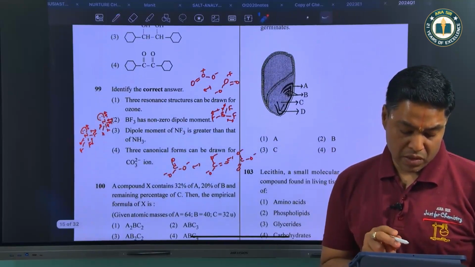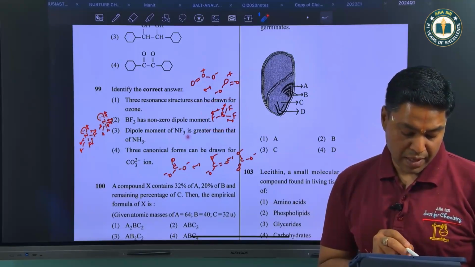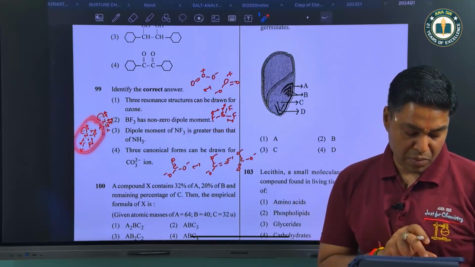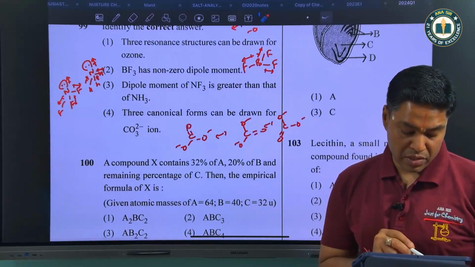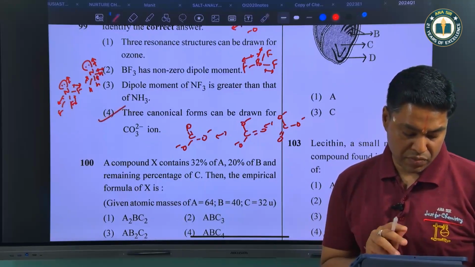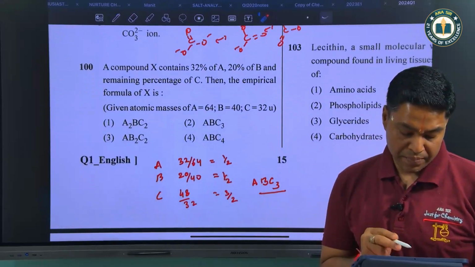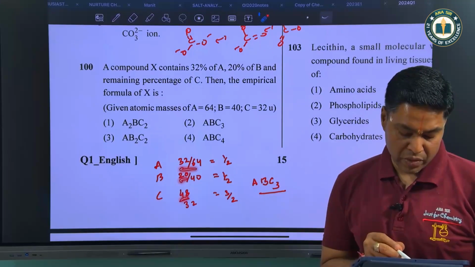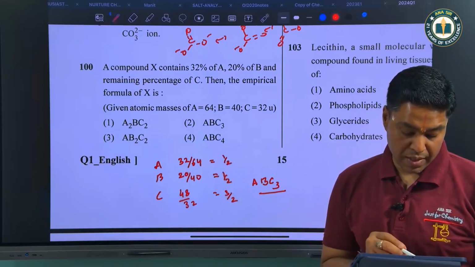3 resonating structures are drawn for ozone, no, only 2. BF3 has 0 dipole moment. NF3 has smaller dipole moment because the dipole moments are cancellative in nature and canonical structure for carbonate is 3. So answer is 4. The percentage of A, B and C are given as 32, 20 and 48. You divide it by their atomic weight. So 1 by 2, 1 by 2 and 3 by 2. If you take the simplest ratio, that is ABC3.